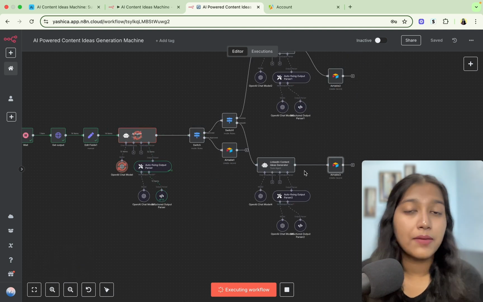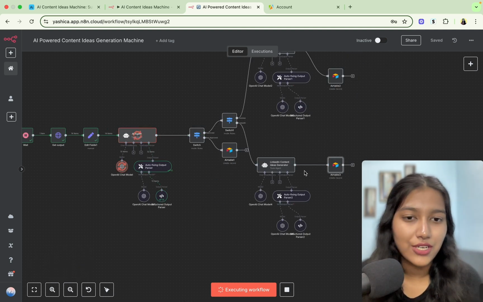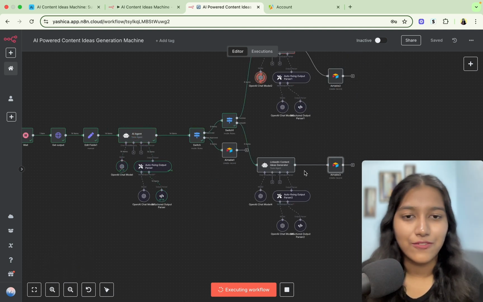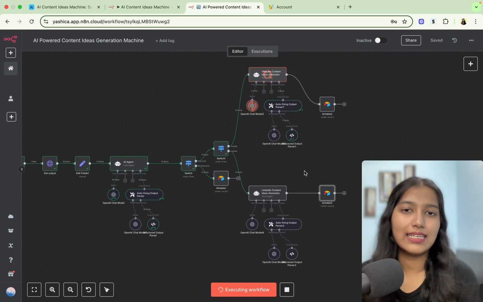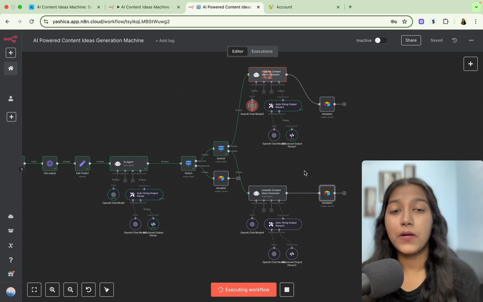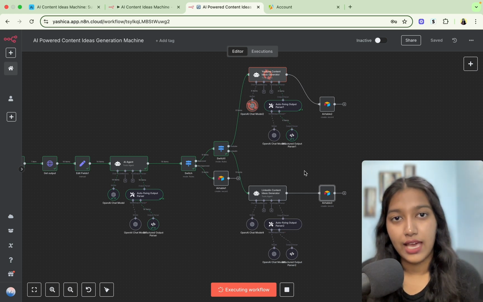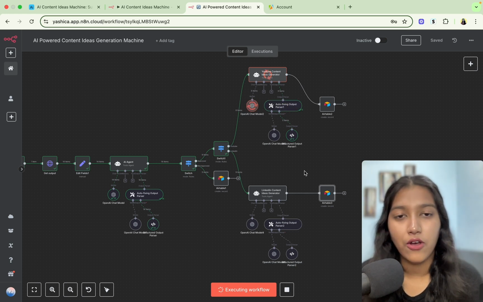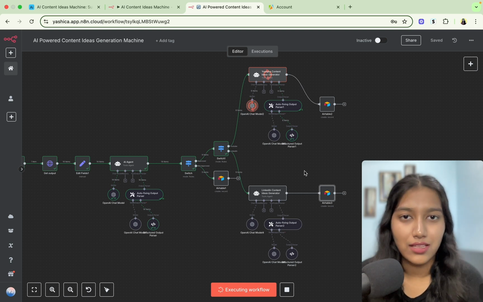This system can really be expanded. You could also add image generation to it. You can do a lot of stuff with it, actually. And these are systems that save a business a lot of time. A person, a founder, a CEO, a lot of time. They don't have to go and research content ideas. They simply get it in front of them and they can just start writing the post.